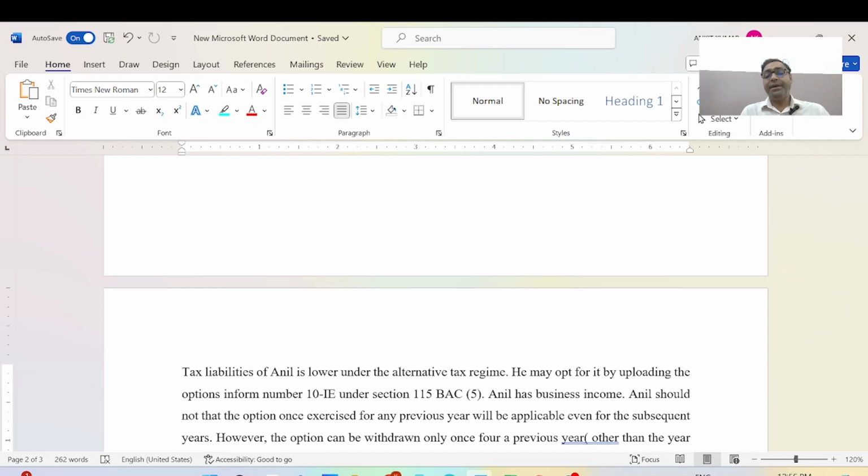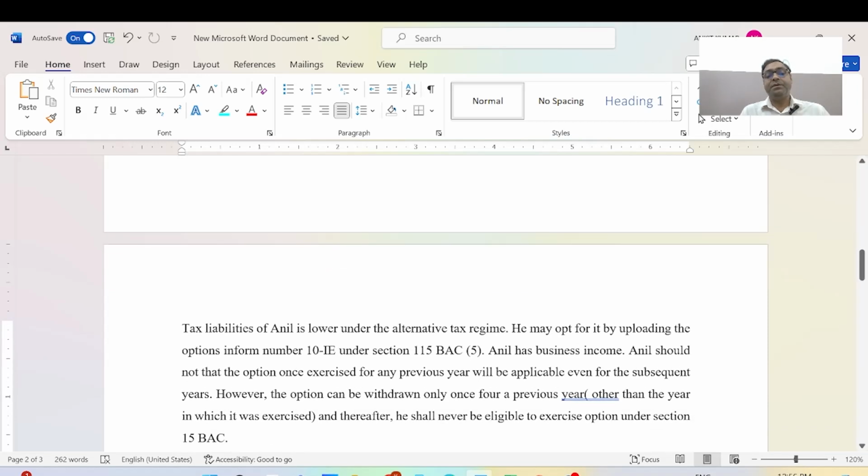He may opt for it by uploading the option in Form 10IE, as detailed under the Income Tax Act 1961. Under section 115BAC clause 5, Anil has business income, not salary income. Anil should note that the option once exercised for any previous year will be applicable even for subsequent years.